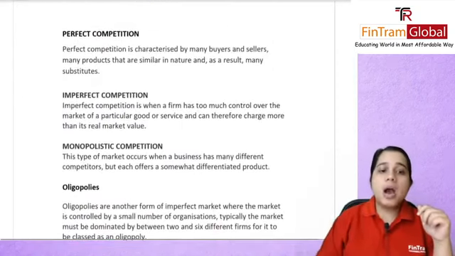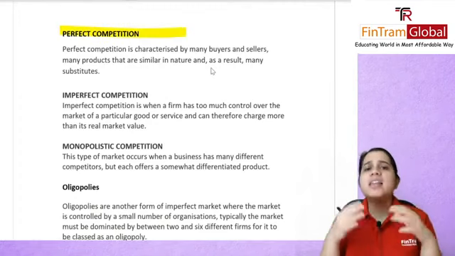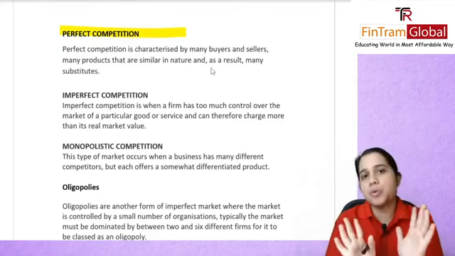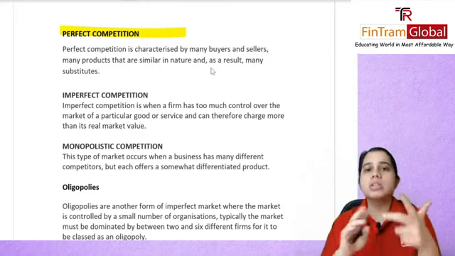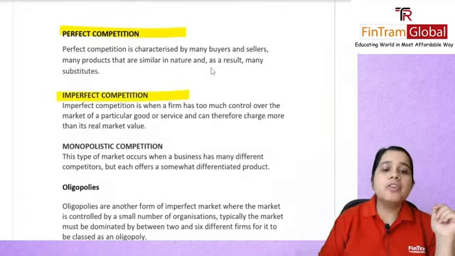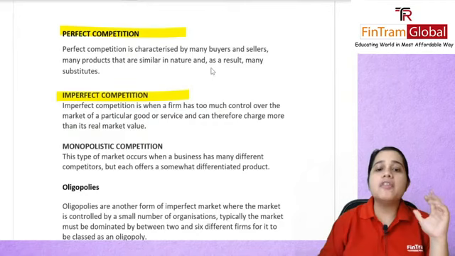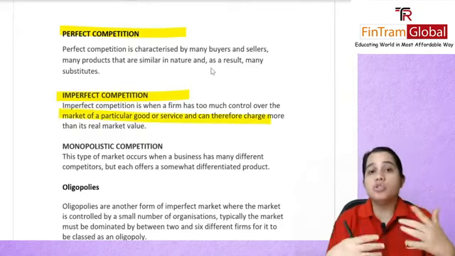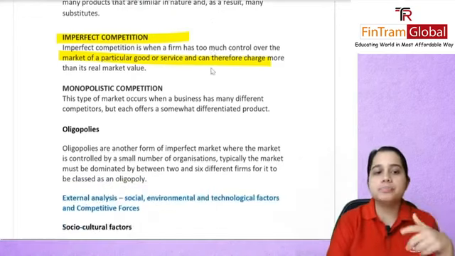Then we talked about perfect competition. This is basically categorized by many buyers and sellers, who are selling a somewhat similar product, that is, substitutes. For example, you could be selling butter and margarine, they are substitutes. You could be selling tea, coffee. Then you have your imperfect competition. This is wherein one firm or a few firms have too much control over your market, and therefore they can go ahead and charge anything, because there are not many people, not more competition.